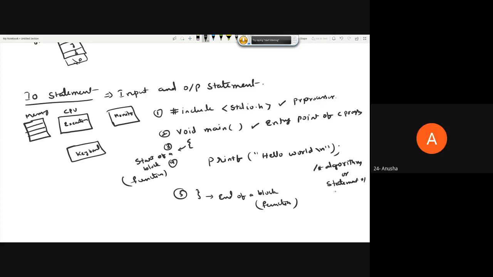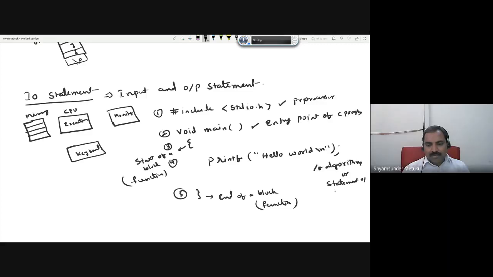What is the name of the statement? printf. Within the brackets, we mention what type of constant it is. When you write something within double quotes, what is it called? String constant, right? So whenever you pass, within the brackets of the function named printf, whatever text within double quotes, this text will be displayed on the monitor directly. That's the meaning of it.